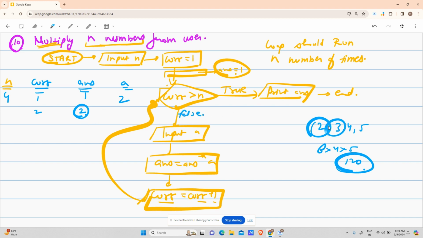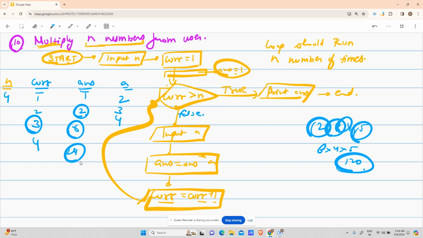Okay. The second input is 3. So answer equals 2 into 3, that is 6. Cur equals cur plus 1, that is 3. Is 3 greater than 4? Again no. The next input is 4. A becomes 4. 6 into 4 is 24. Store 24 here. Cur is 3 plus 1, 4. Right? Is 4 greater than 4? No, 4 is equal to 4. So it will also go to the false statement, right?